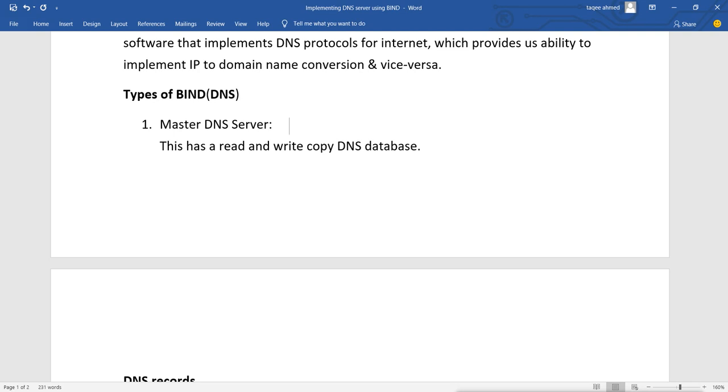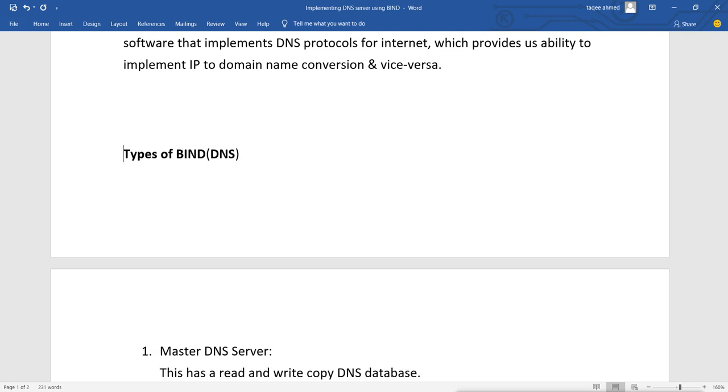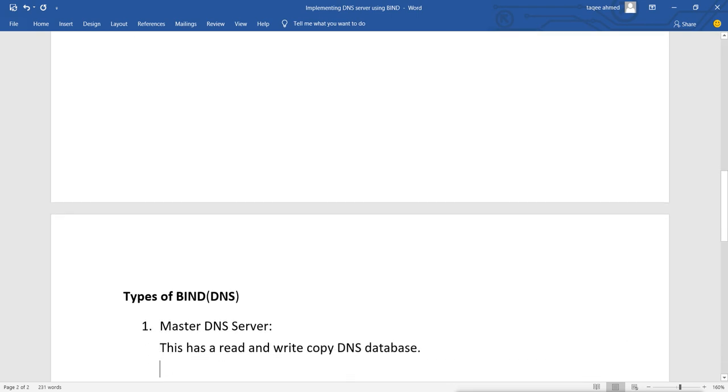If it is working as a master server, then we can create and delete records here in this master server. So we can create records here, and also we can delete records in this master server.